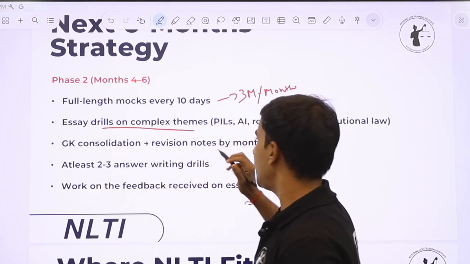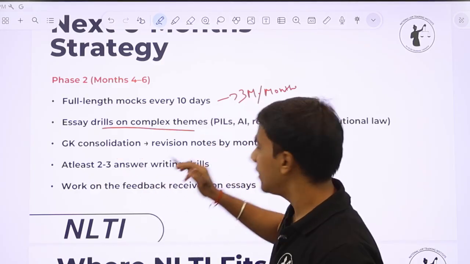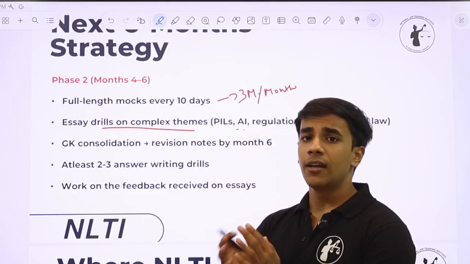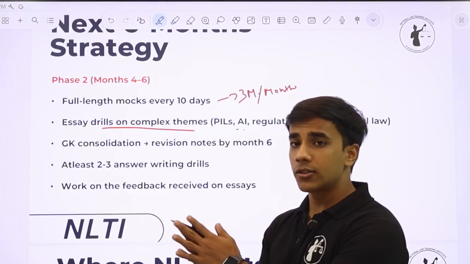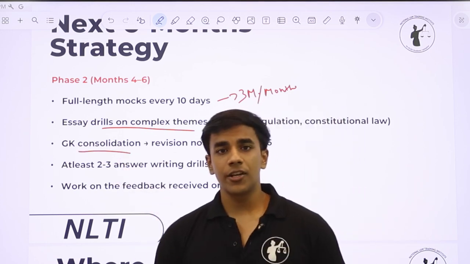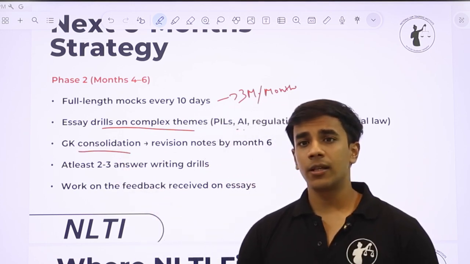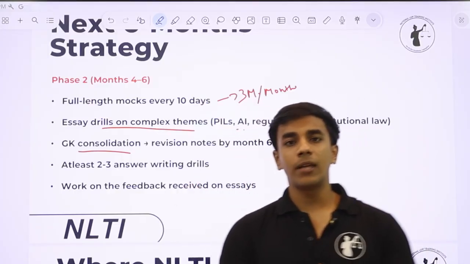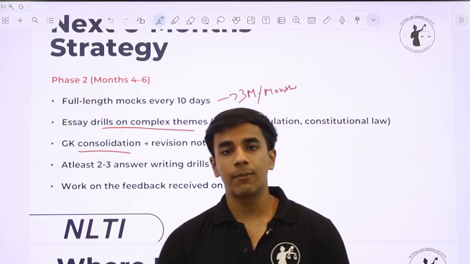Essay drills on complex themes, writing essays on complex themes which have an interdisciplinary junction of law, politics, society, culture is very important. Focus on GK consolidation, revise your last 7-8 months notes, create a journal, create your own notes, so that 1 month before the exam you don't have to rely on multiple sources.